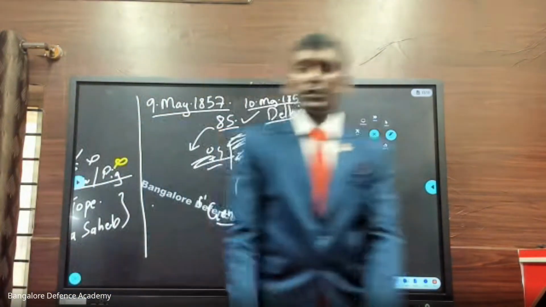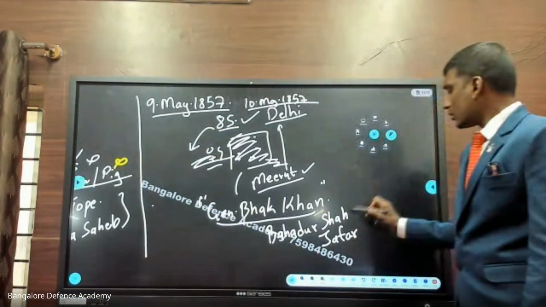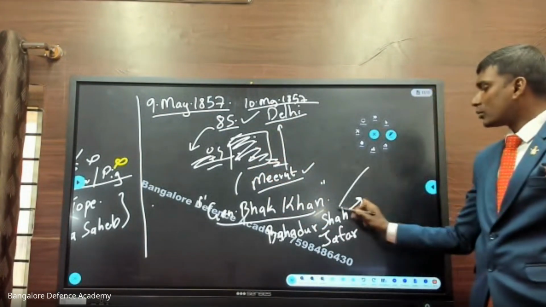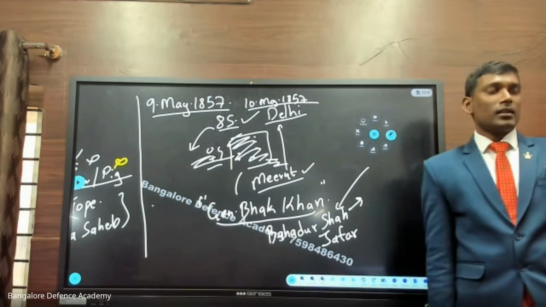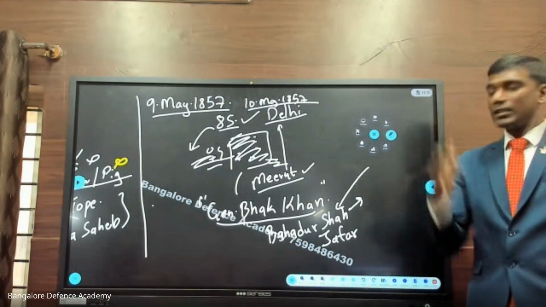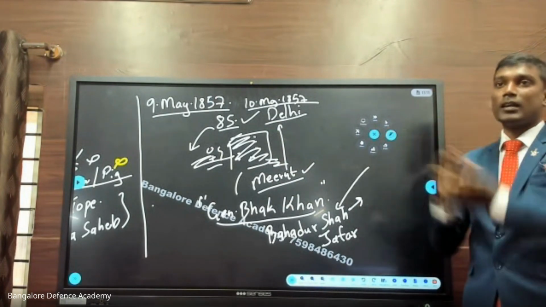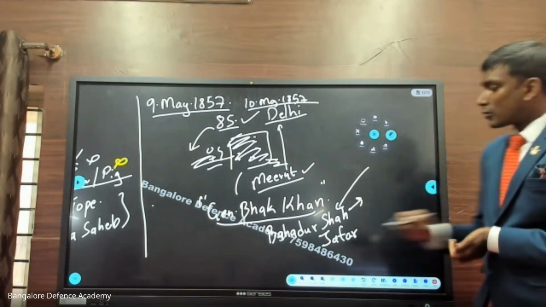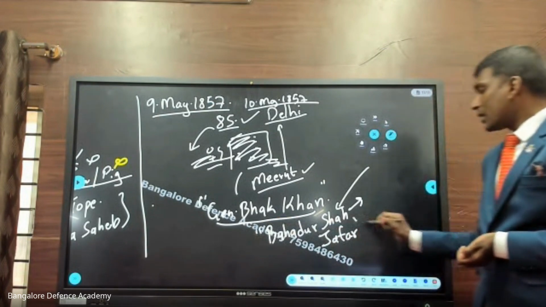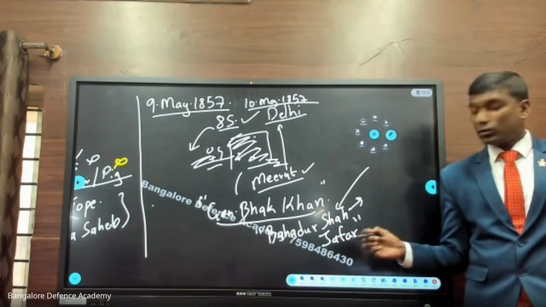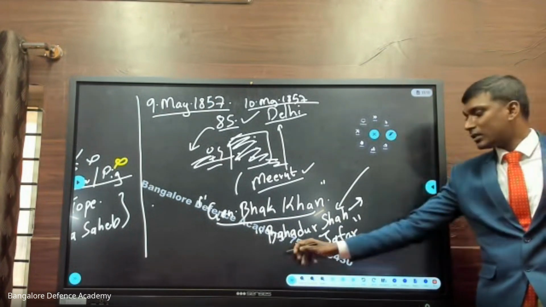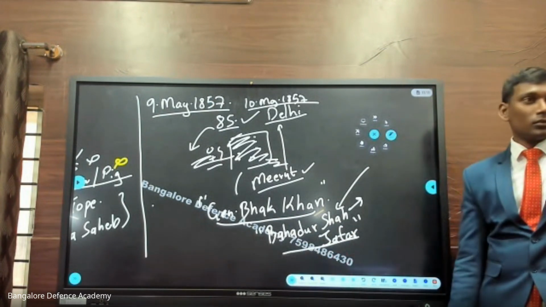He was there in the Red Fort, and he was greeted by General Bhakt Khan and all his soldiers, who said, okay, Bahadur Shah, we declare you as an emperor. You just stand as an emperor. We will fight for you and we'll get freedom from the East India Company. We'll attack the East India Company and take the freedom. So now Bahadur Shah Zafar, even at that age, 90 years old, agreed. He accepted that and said, okay, I will be the ruler of Delhi or India.